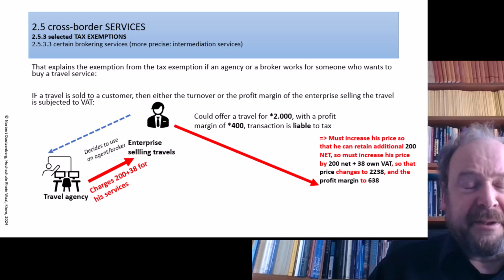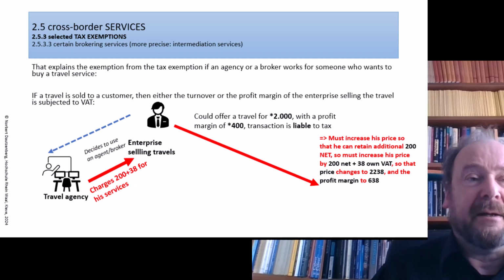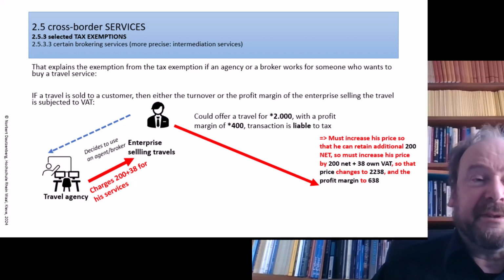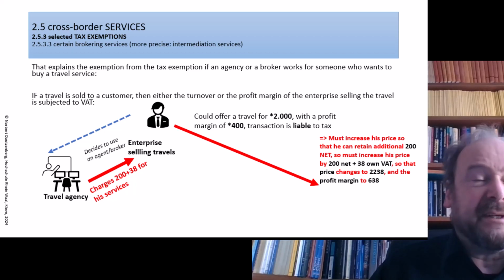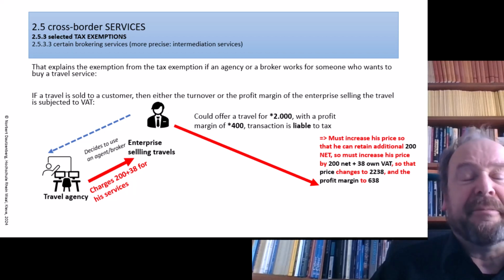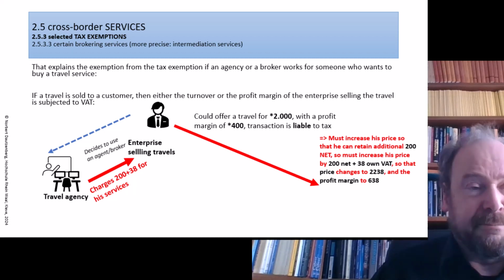However, in order to cover 200 additional net amount of costs, they have to increase their sales price by 238, by 200 plus VAT, because naturally to recover 200 net cost, you have to charge your customer 200 plus VAT. So in that case, the price would go up to 2,238, and the profit margin would have to go up to 638.